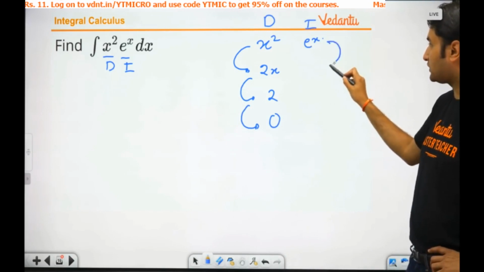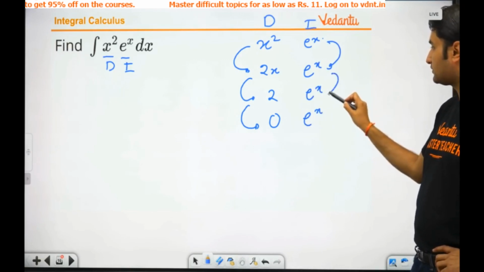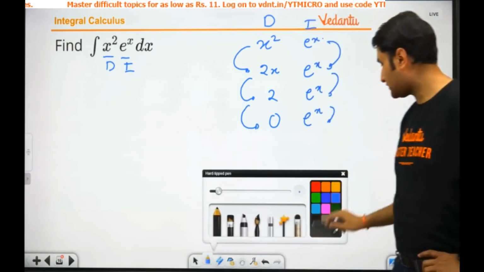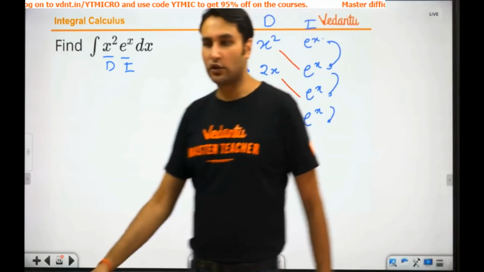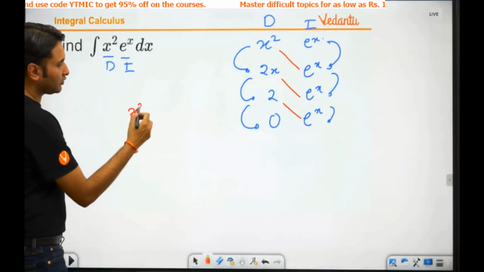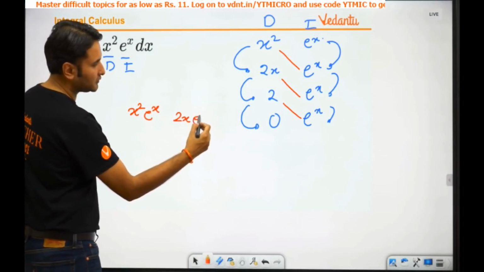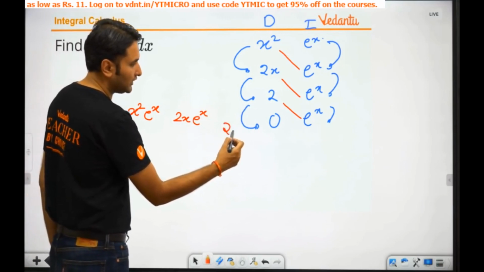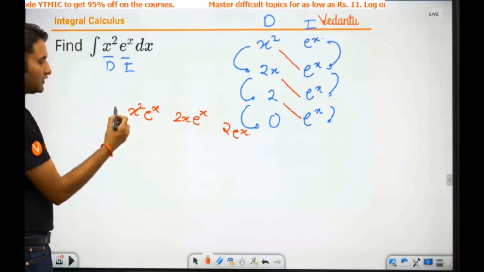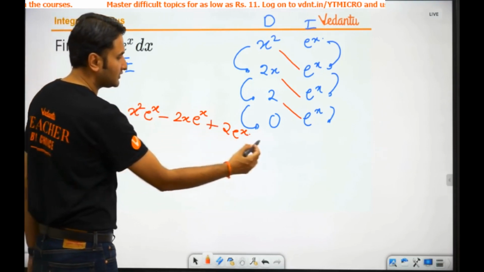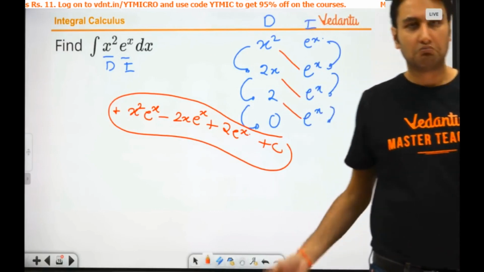E raised power x integration. Keep integrating it. E raised power x, e raised power x, e raised power x. Right? What's your answer? Answer is very simple. Simply visualize this cross multiplication. बस लिख दो क्या हो जाएगा? First term x square e raised power x. Second term 2x e raised power x. Third term 2 times e raised power x. Okay. Signs. Before first term will always be a plus sign. Alternates minus plus. There will be a constant of integration. That's your integration directly.